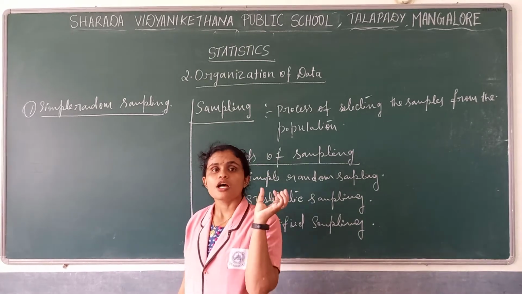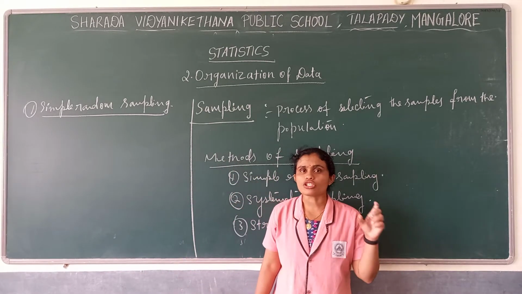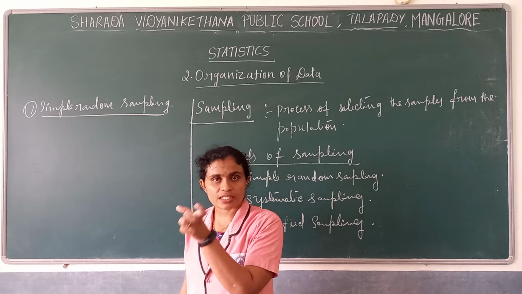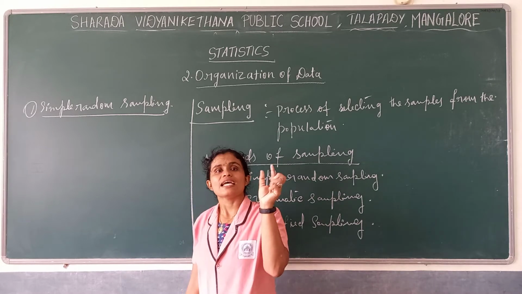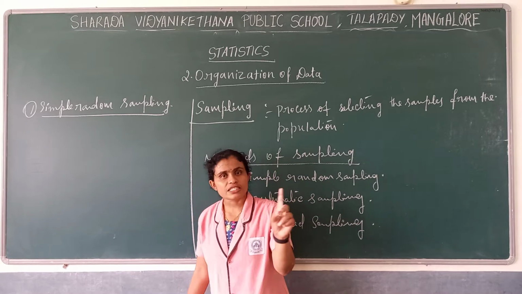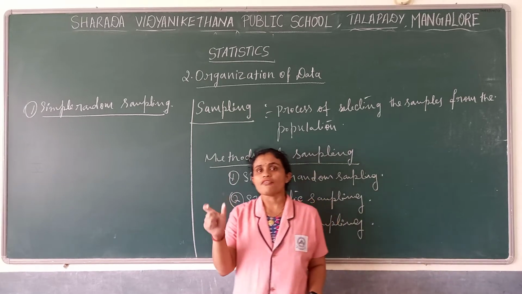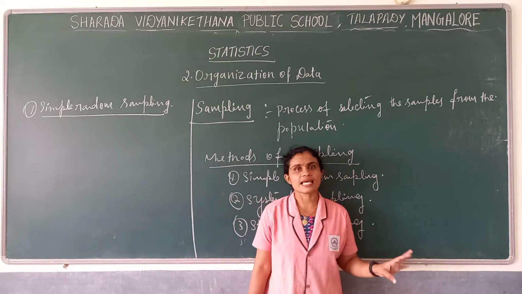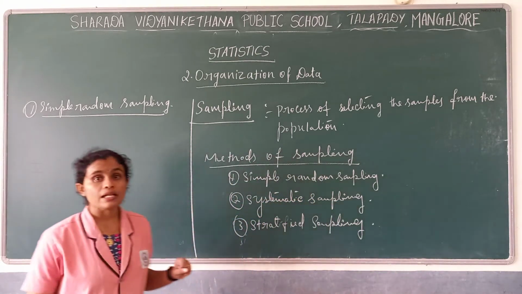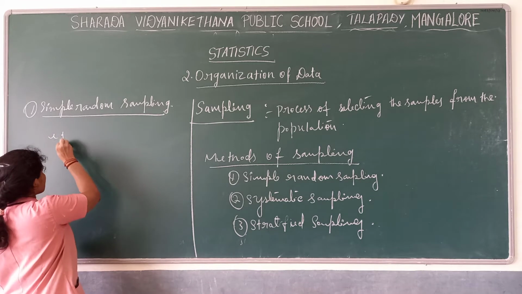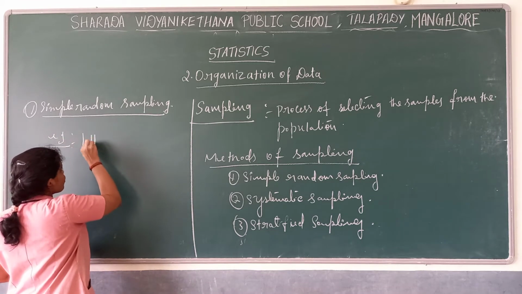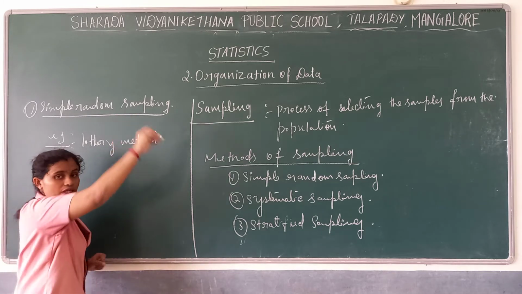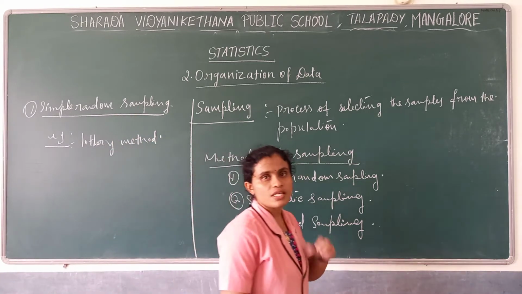It is a method where each and every unit of the population has an equal chance of being selected as a sample. If 100 students are our population, then each of the 100 has an equal chance. For example, we can give the lottery method as an example. What is that lottery method?